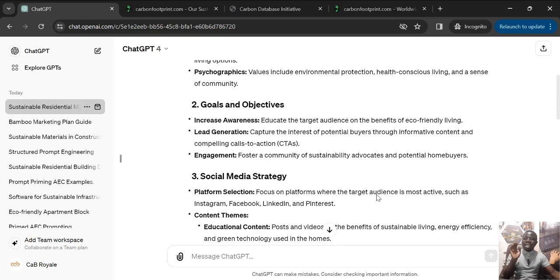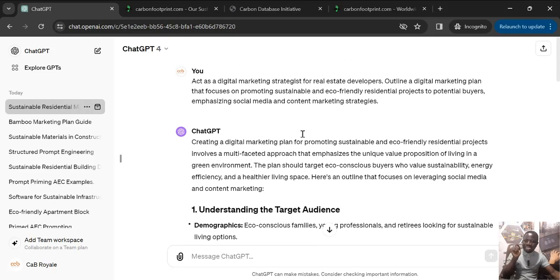But you see, I asked it to act as a digital marketing strategist, so it is giving me the response as an expert. If I had asked this question without specifying the digital marketing strategist role, it would have given me a generic answer. So you can use act as to also get the kind of response that you want.